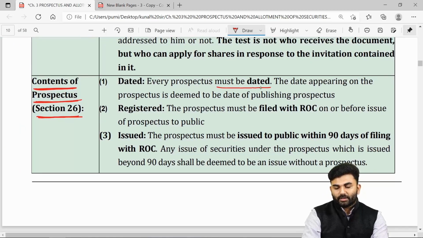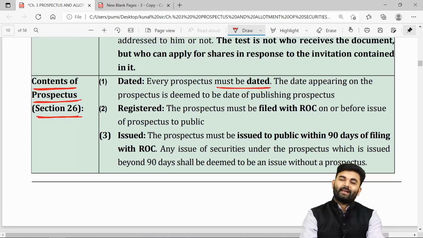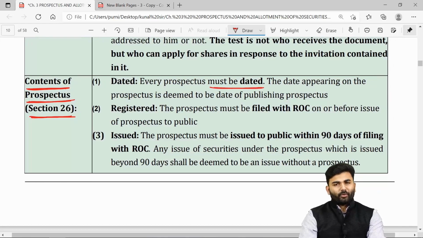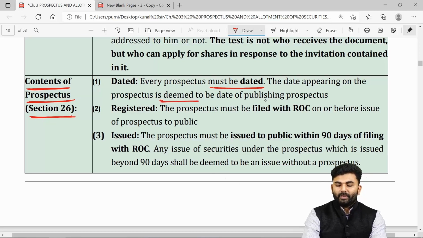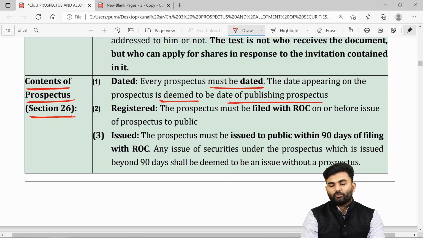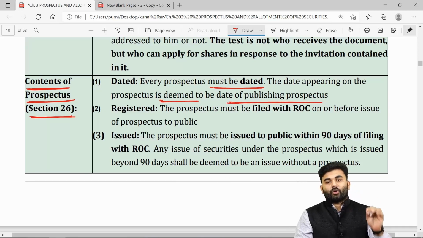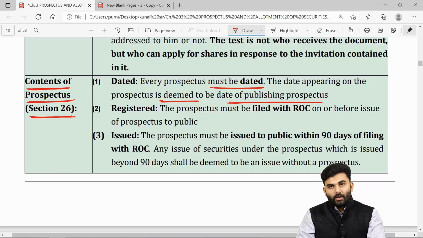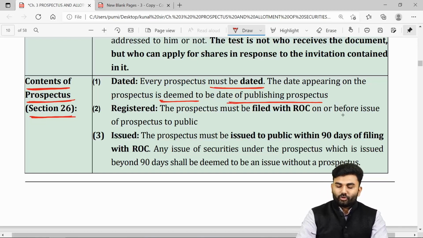The prospectus must always be dated. In every prospectus you will come across a date, and that date must be assumed to be the date when the prospectus was published. Before issuing the prospectus to the public at large, the